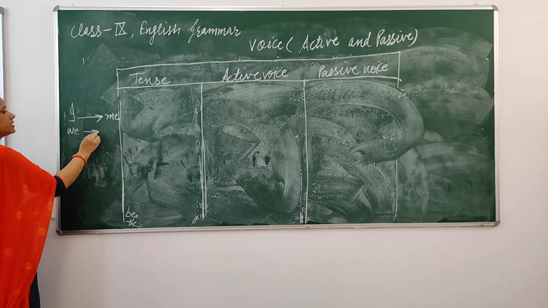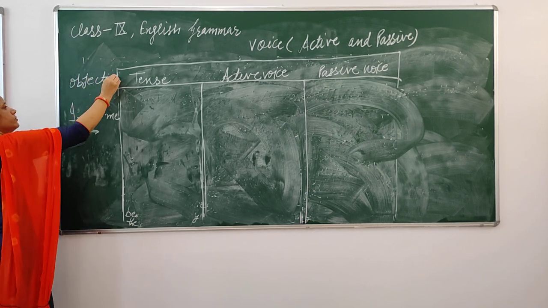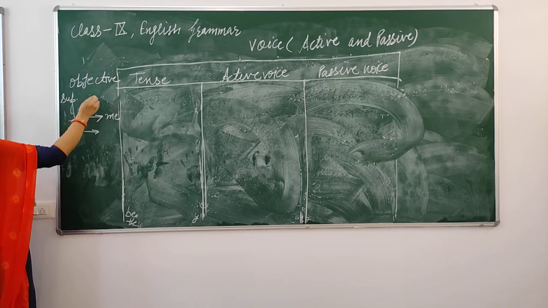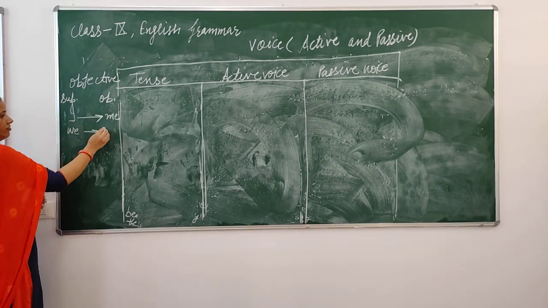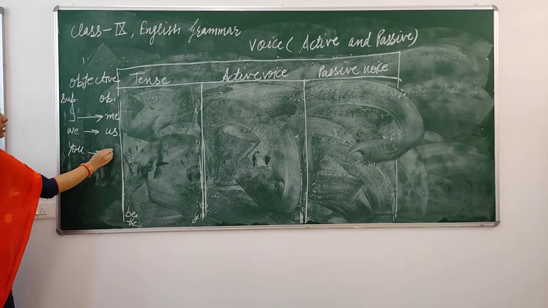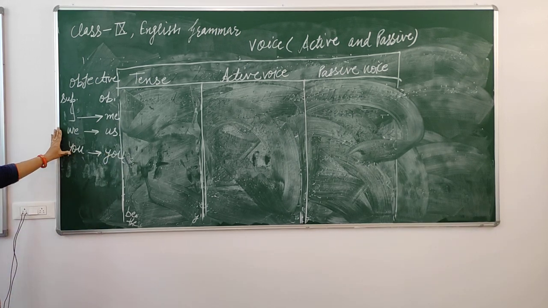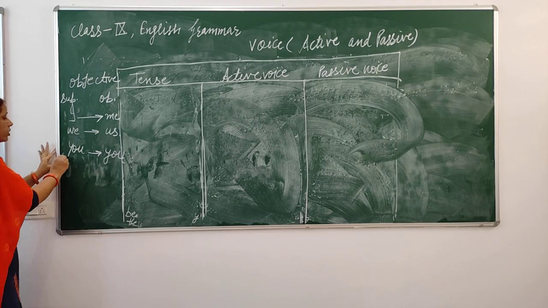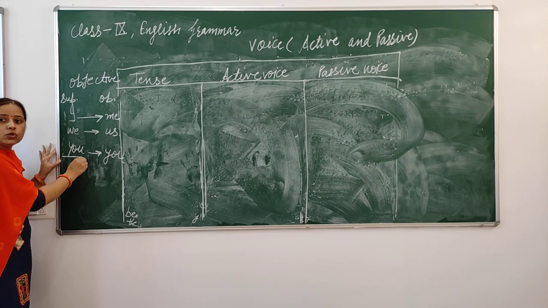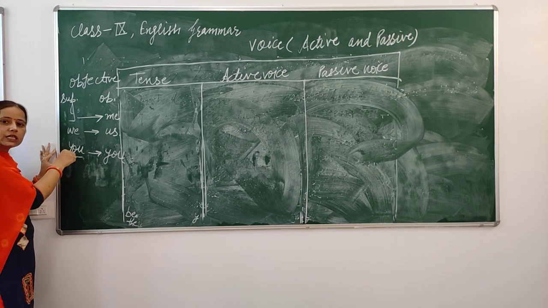The objective form of we is us. Then you: in the second person case, subjective and objective form will remain the same, but you have to see whether it is used before the main verb, then it will be considered the subject.